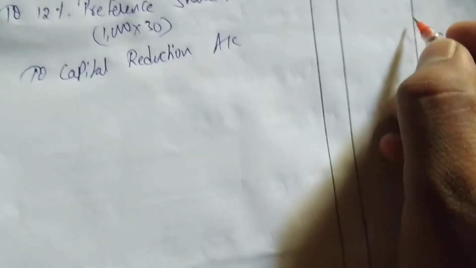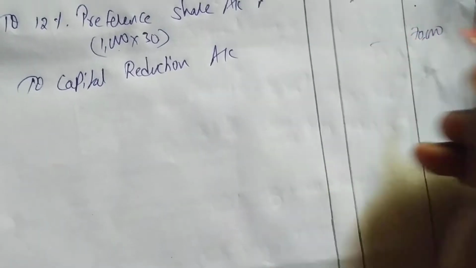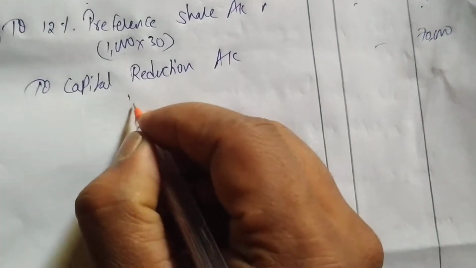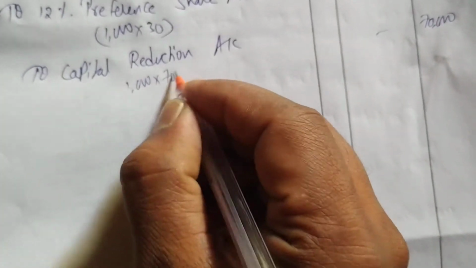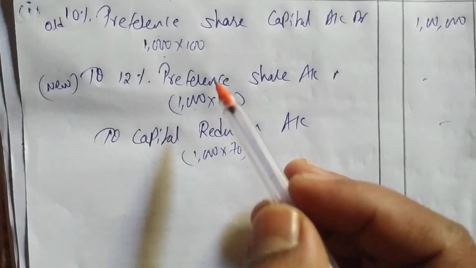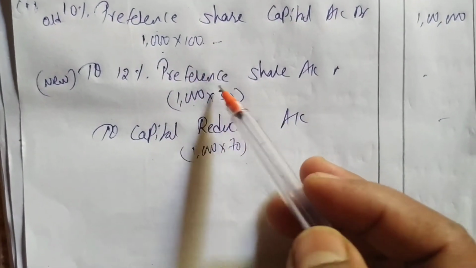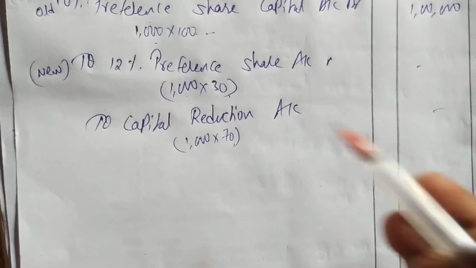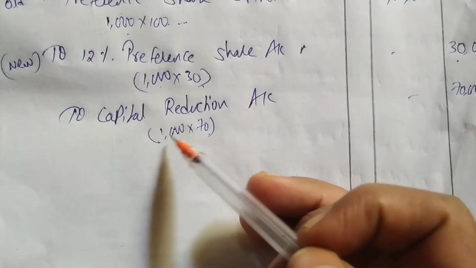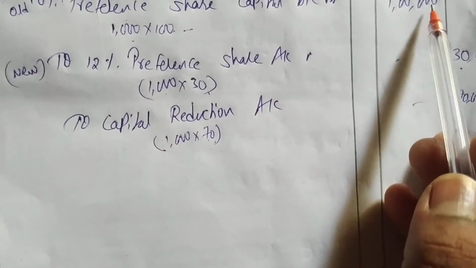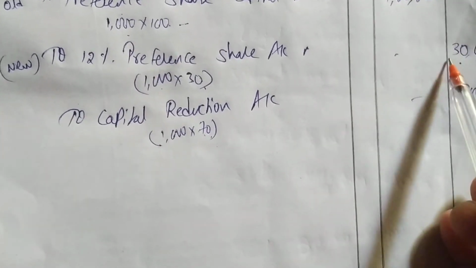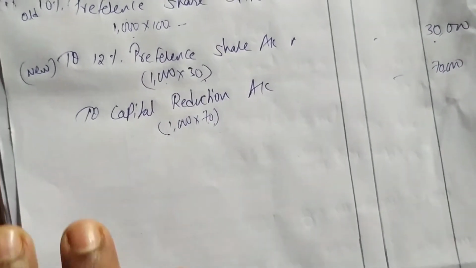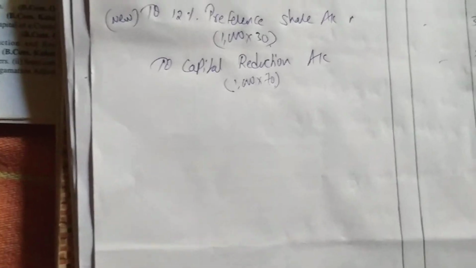Okay, how much is the balance? 70,000. How did we get 70,000? 1,000 into 70, same number of shares. 1,000 into 100 minus 30, 70 we are getting. Or you can write 1,000 into 70, or else you can say 1 lakh is the old value, the new value is 30, and 70 is the capital reduction, that amount we are using.